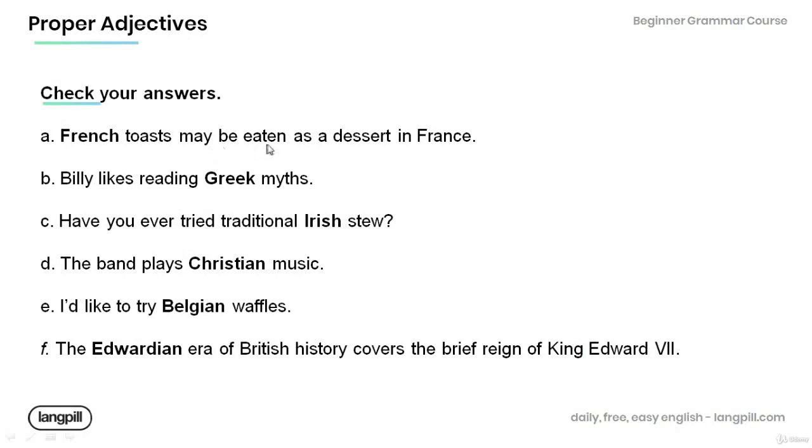French toast may be eaten as a dessert in France. Billy likes reading Greek myths. Have you ever tried traditional Irish stew? The band plays Christian music. I'd like to try Belgian waffles. The Edwardian era of British history covers the brief reign of King Edward VII.